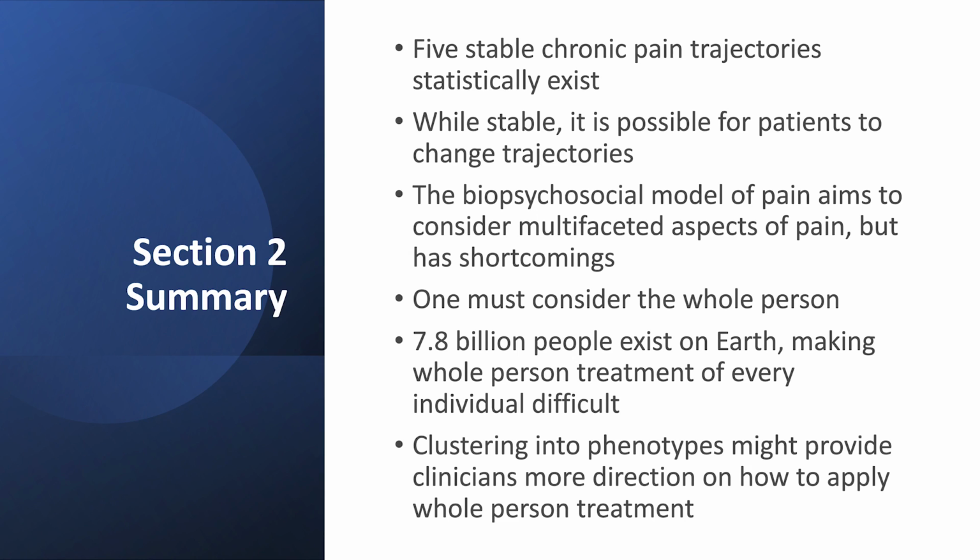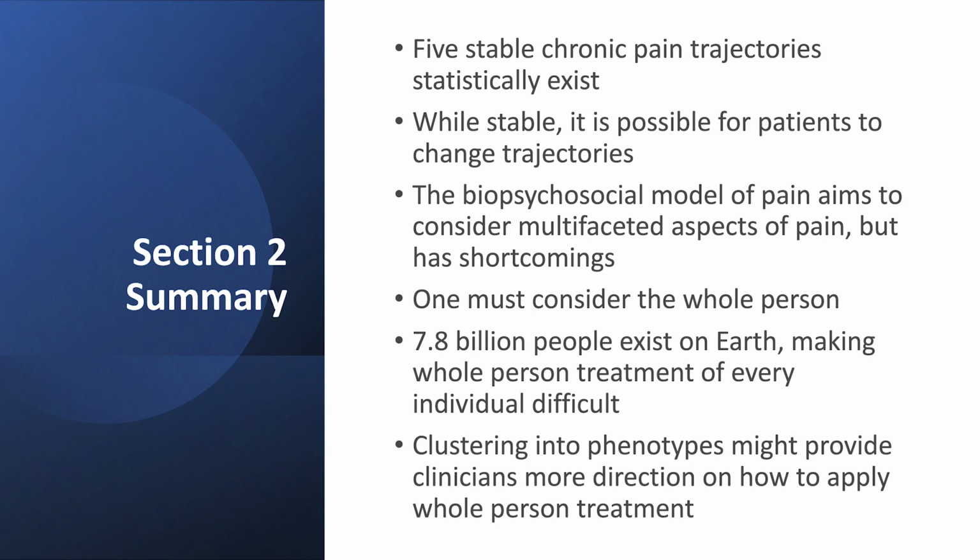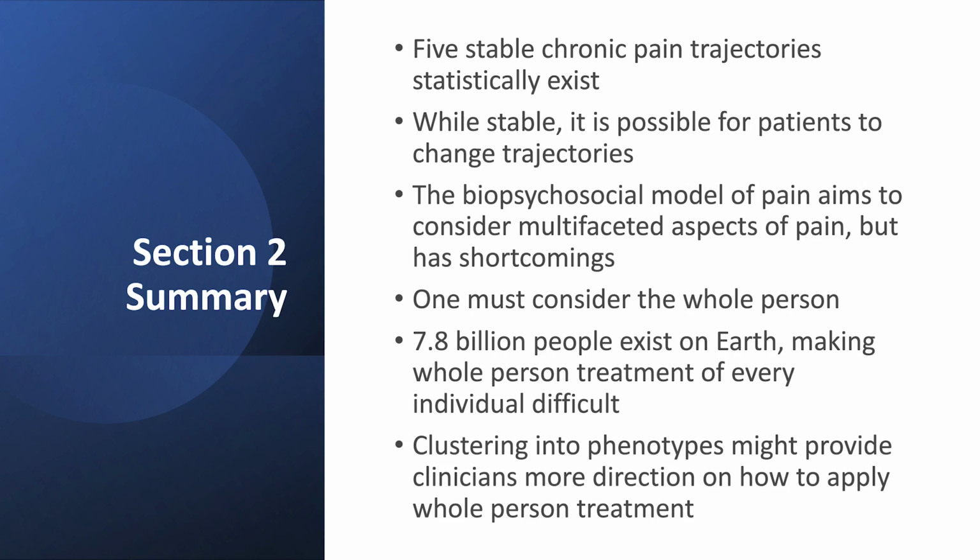So in summary, 5 stable chronic pain trajectories statistically exist. While stable, it is possible for patients to change trajectories. The biopsychosocial model of pain aims to consider multifaceted aspects of pain, but also has shortcomings. One must consider the whole person. And that's what I really think that Dr. Engel meant in his original publication. Now, 7.8 billion people exist on Earth, making whole person treatment of every individual difficult. But clustering patients into phenotypes might provide clinicians with a little bit more direction on how to apply a whole person treatment.